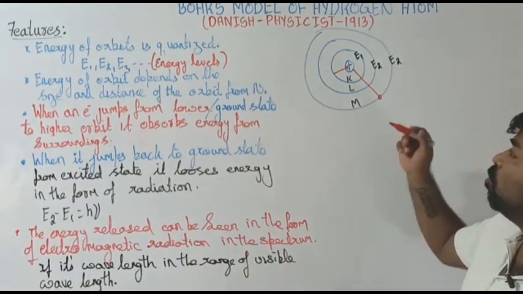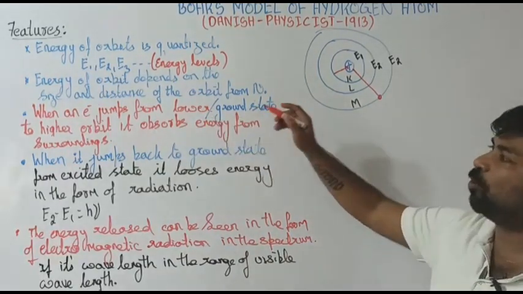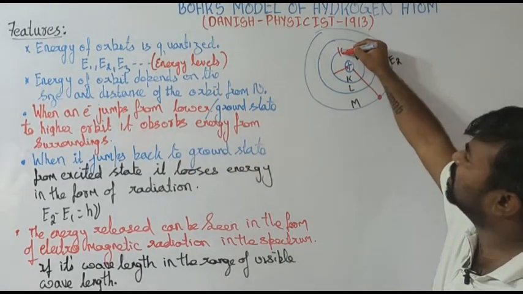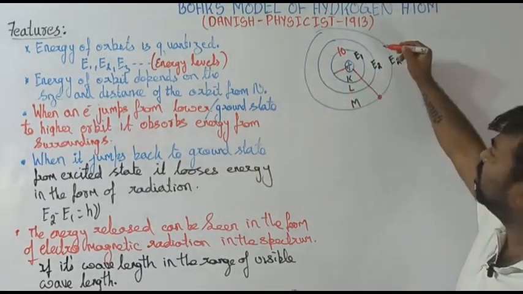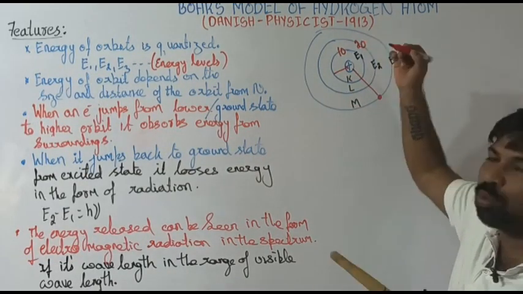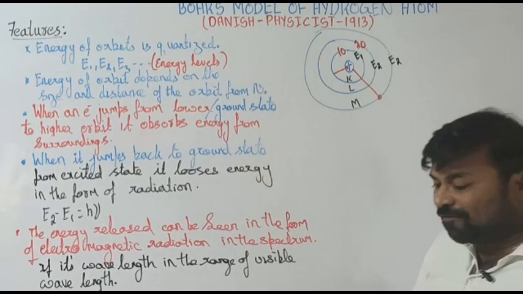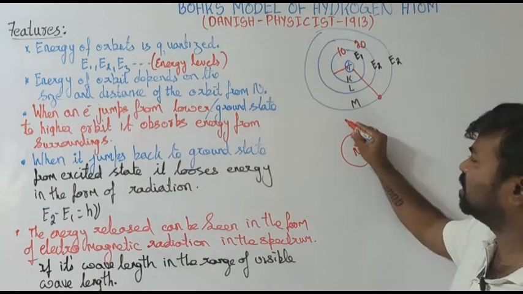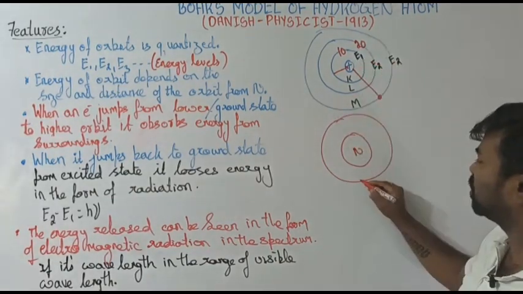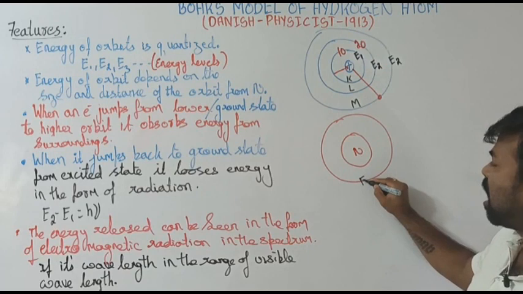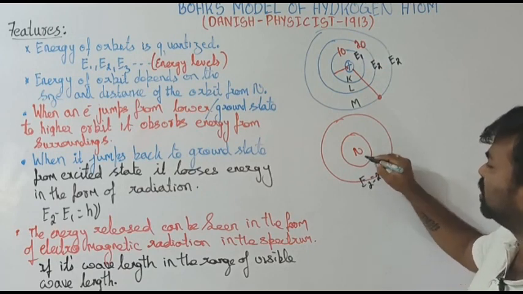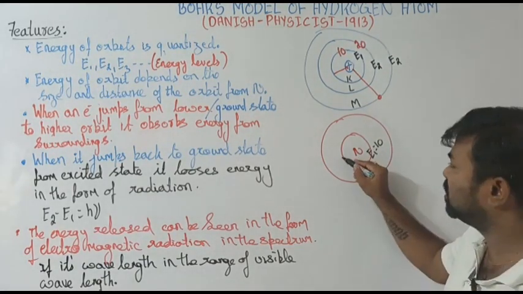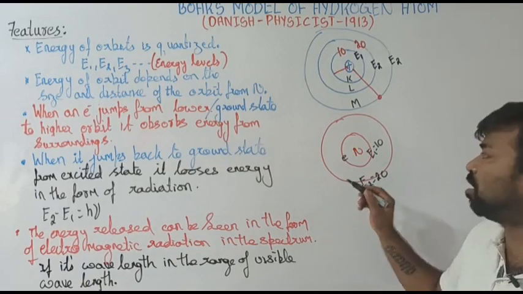Now the next point is when an electron jumps. Assume the first orbit has 10 units of energy and the second orbit has 20 units of energy. Suppose this is the nucleus, this is the first orbit and this is the second orbit. Here we are talking about the energies E1 and E2. I am taking E2 as 20 units, and E1 is equal to 10 units. Now here is the electron. When an electron jumps, that's what?